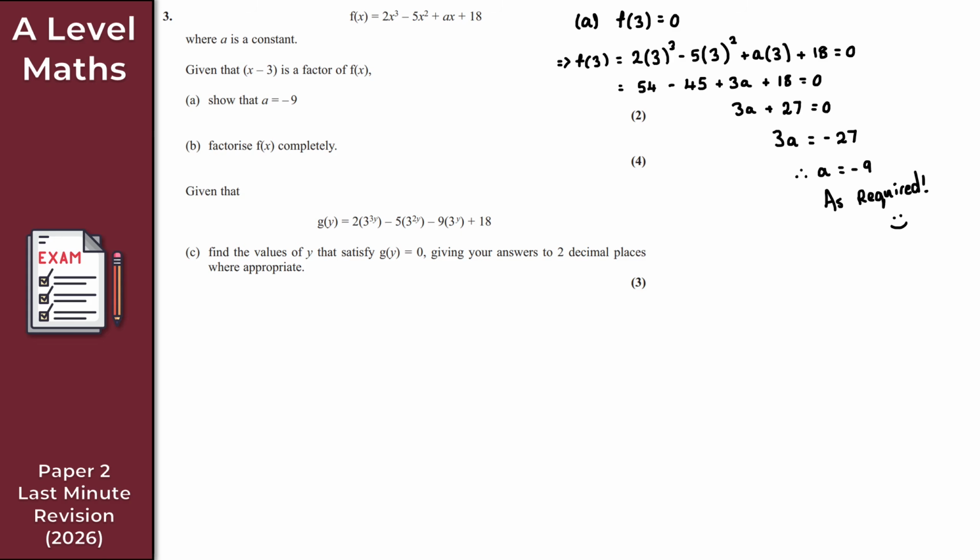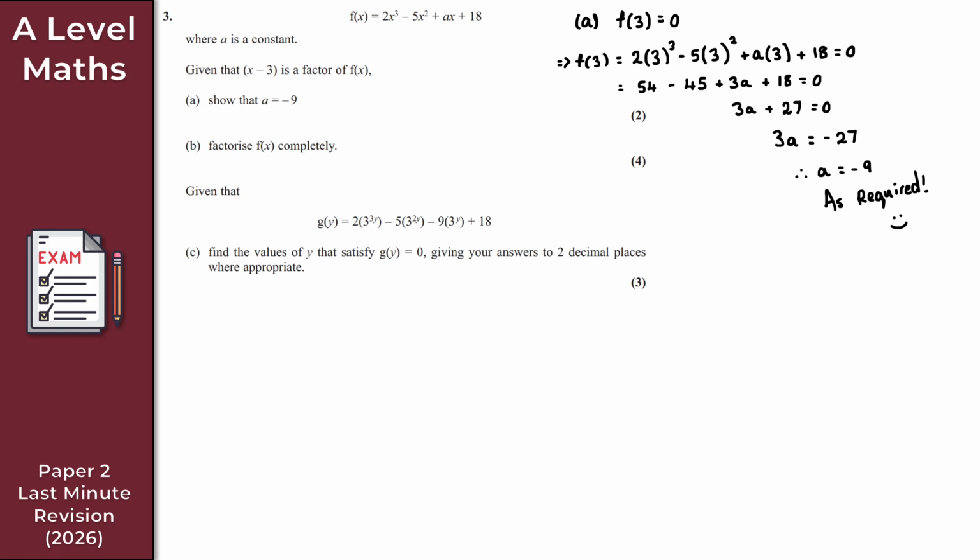Now part B here, it just says factorize f of x completely. So there's a few different ways that you can do this. The first way is what I call the psycho method. It's absolutely disgusting, and that is to use algebraic long division. So you would take this cubic polynomial, obviously replace a with minus 9, and divide that by x minus 3. That would give you the quadratic factor of this cubic polynomial. That's the first way to do it, but it's the most disgusting way. Like I said, you can do that, and that is absolutely fine. I'm not saying don't do that, but what psycho enjoys algebraic long division? Definitely not me anyway, so I'm not going to do that.